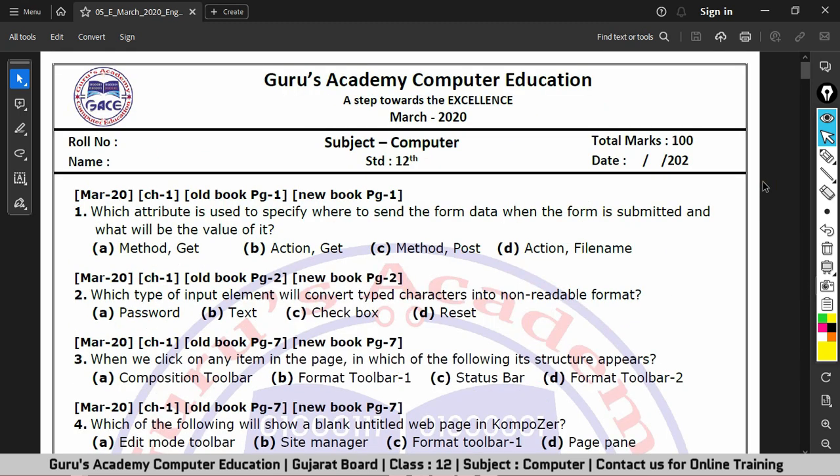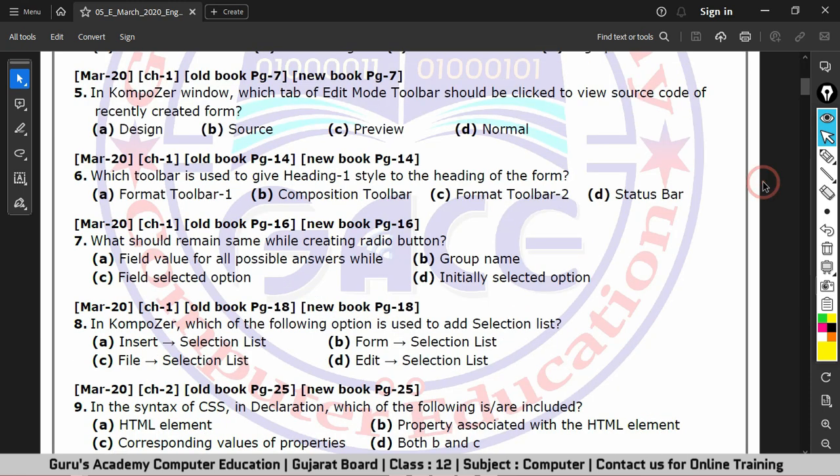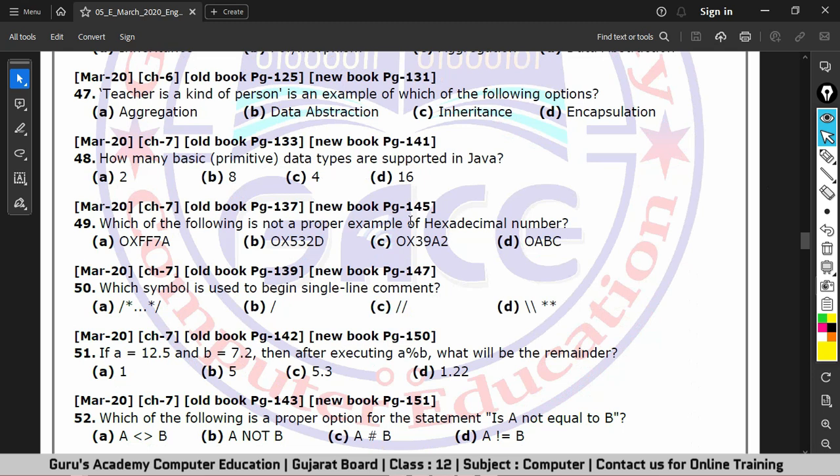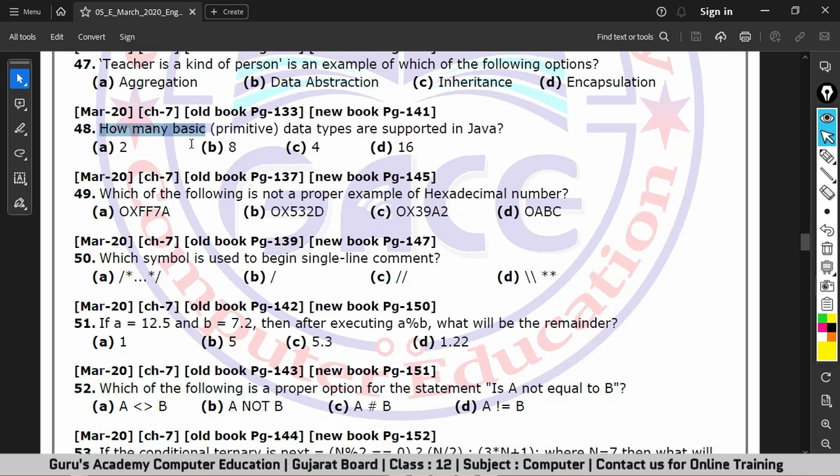Okay, so this is our March 2020 question paper. Let's go to chapter number 7. The first question from the March 2020 paper for chapter number 7 is, how many basic or primitive data types are supported in Java? We all know the correct answer. The correct answer is option B, 8.